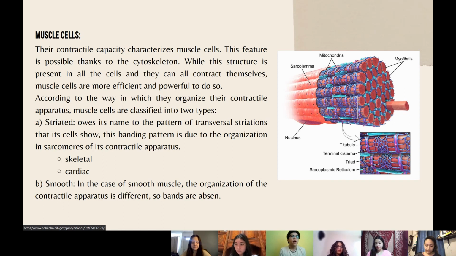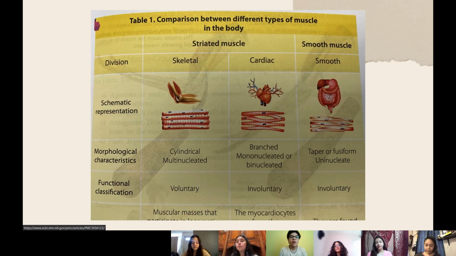The striated cells are divided into skeletal and cardiac. And the other type are the smooth. In the case of smooth muscles, the organization of the contractile apparatus is different, so bands are absent. As we can see in this table, in the images, the bands are absent in the smooth, while in the striated muscles, the skeletal and the cardiac, the bands are present and visible, with the following morphological and functional classification.